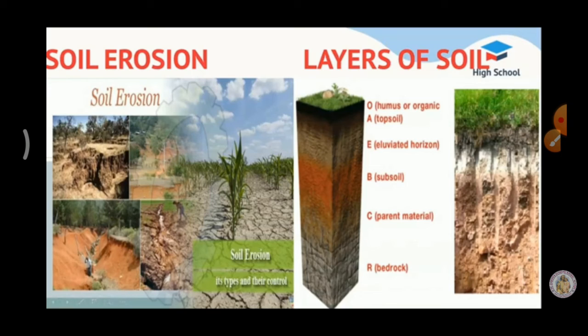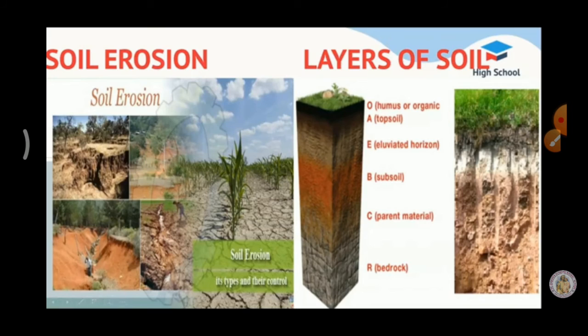Soil erosion reduces the fertility of soil. This soil erosion decreases the fertility of soil, which in turn reduces the agriculture productivity. So our agriculture system also collapsed. Running water and wind are the major agents of soil erosion. So what are the major agents of soil erosion? Running water and wind.